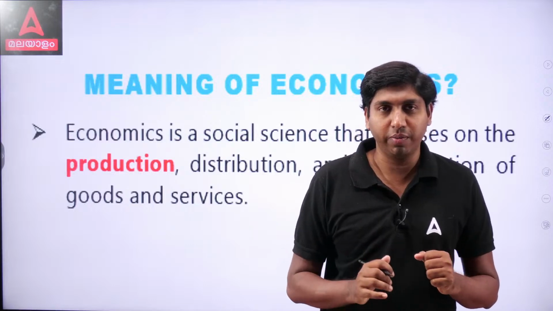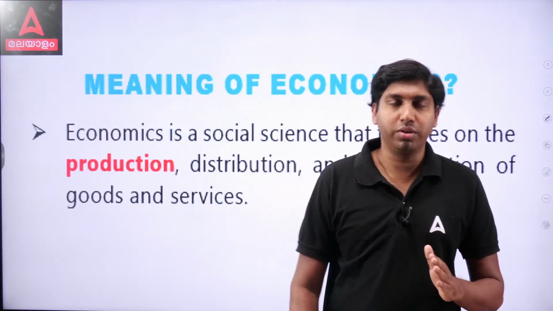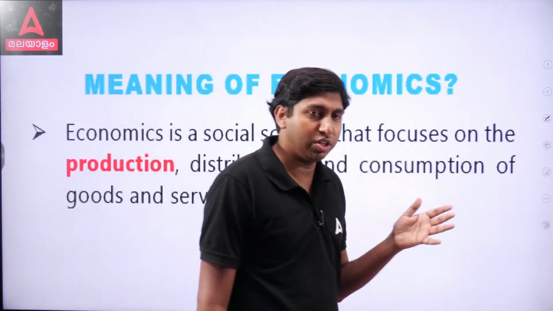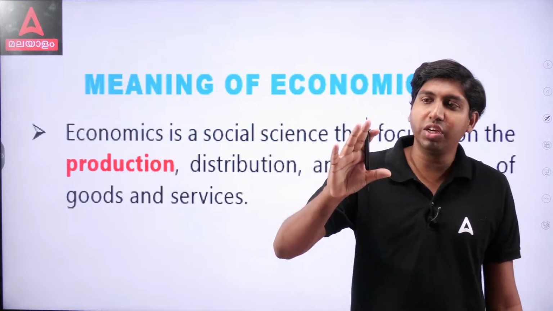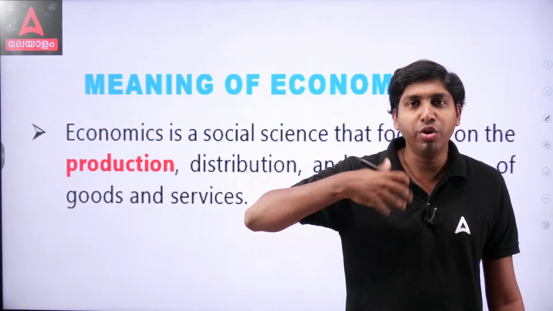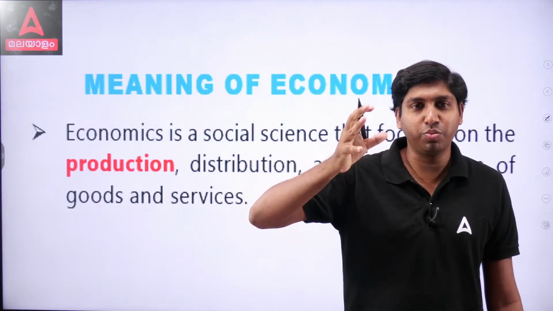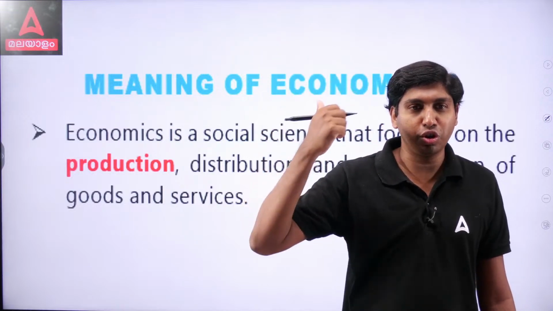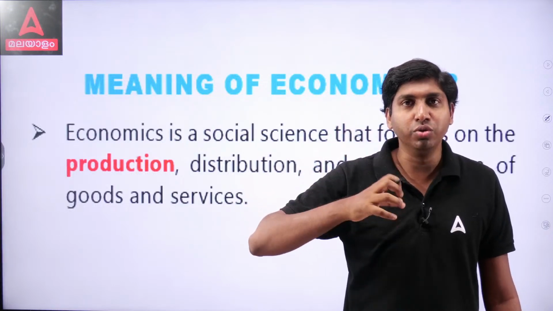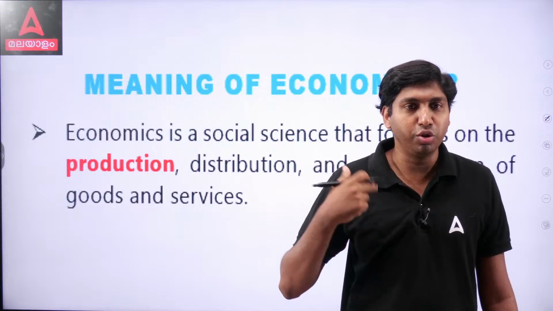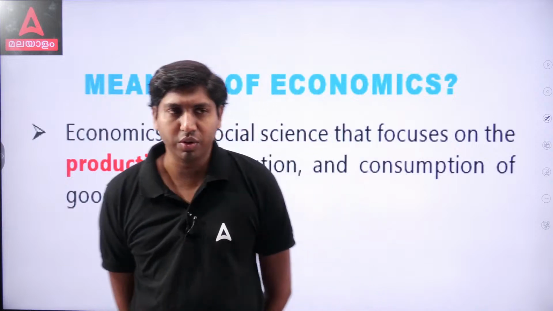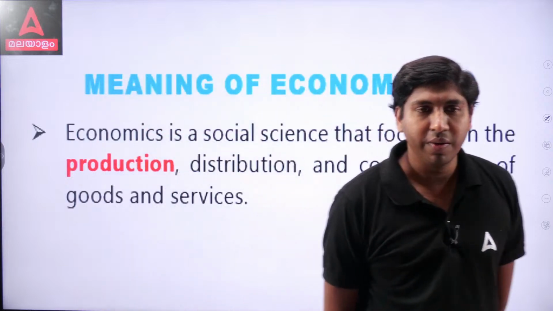So production is important. Not only production, it should be distributed. This is also a focus of economics. Production and distribution. When something is produced, it is distributed. After its distribution, we will use it. For example, when rice is produced, the rice is distributed to all the shops and we collect it from the shop, buy it from there and use it. That is consumption. The consumer consumes. Not only the consumer, the producer also needs some goods for their production process. Whatever, we will deliberate on it later.